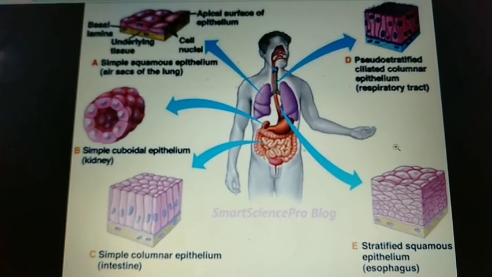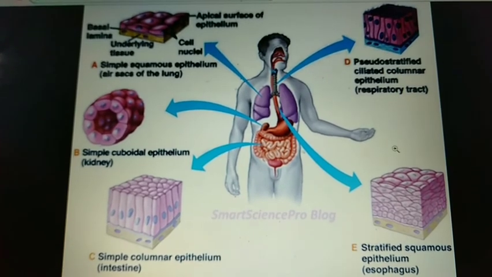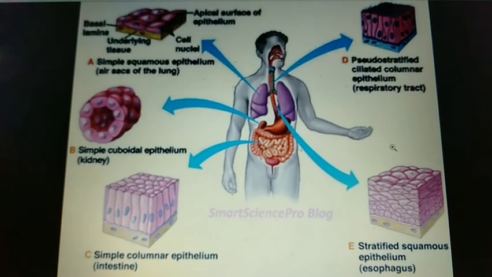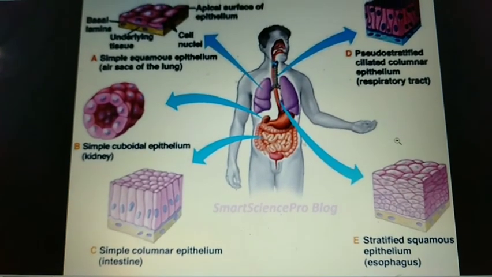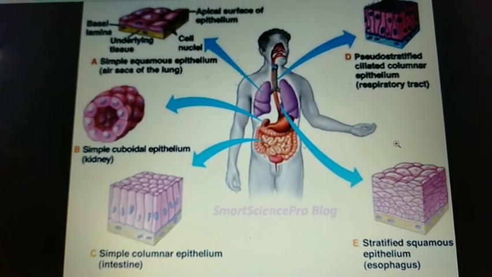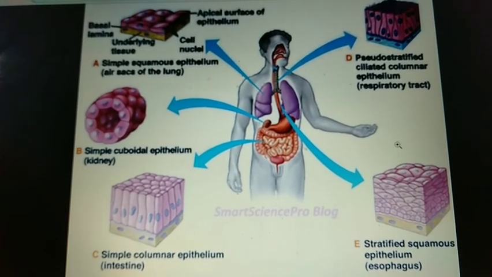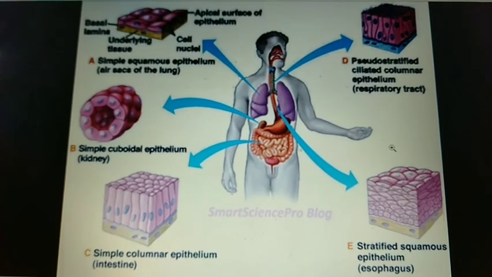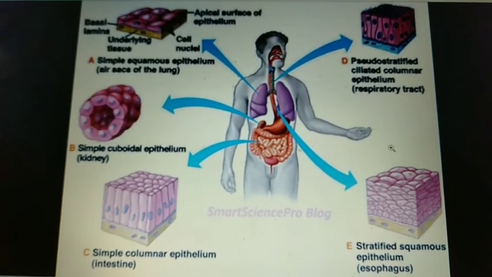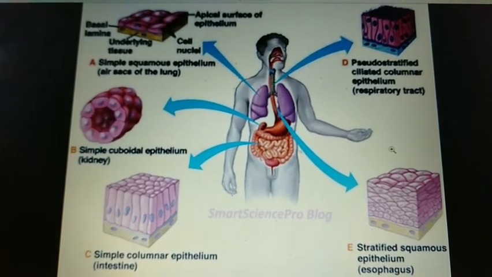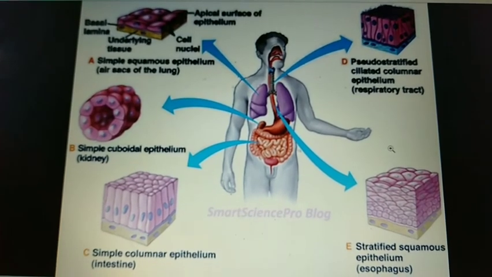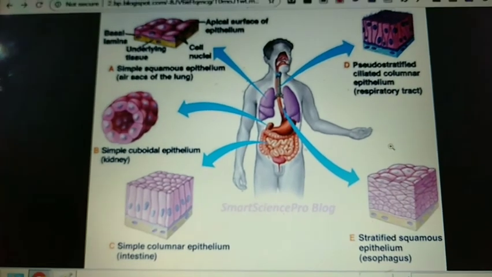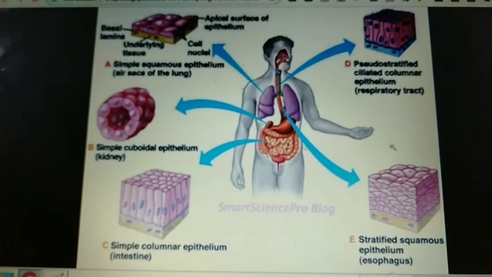Epithelial tissue is present in the inner lining of the windpipe, as you can see in this diagram. It is present along the walls of salivary glands, along the lining of the stomach and small intestine, and also in the lining of blood vessels. The major function of epithelial tissue is protection against infection and dehydration.